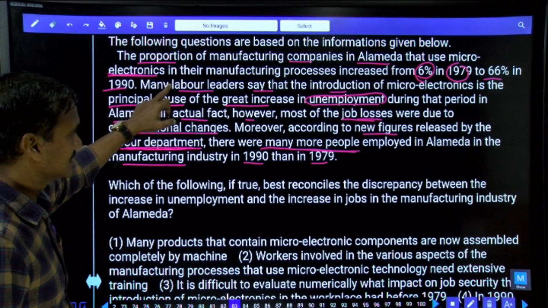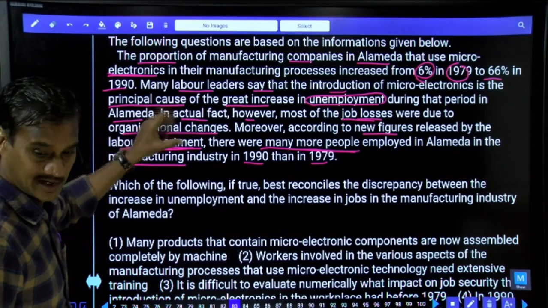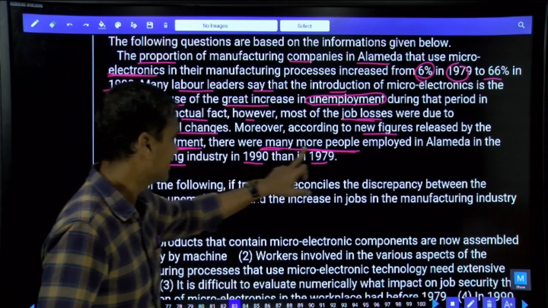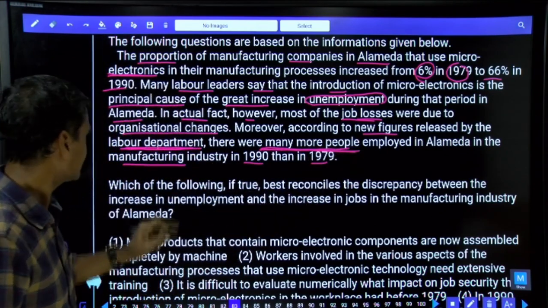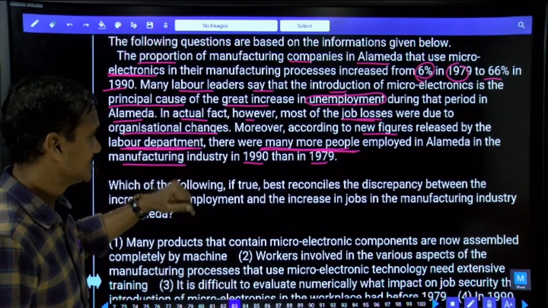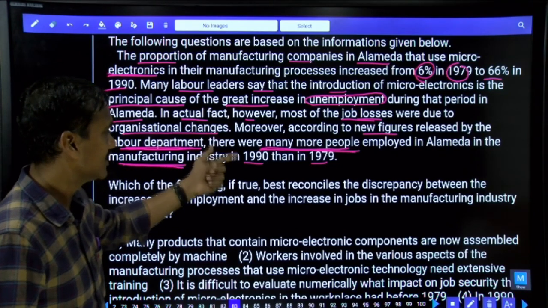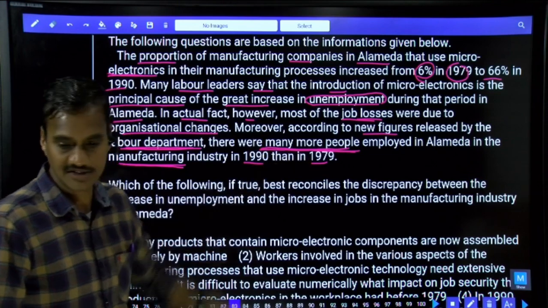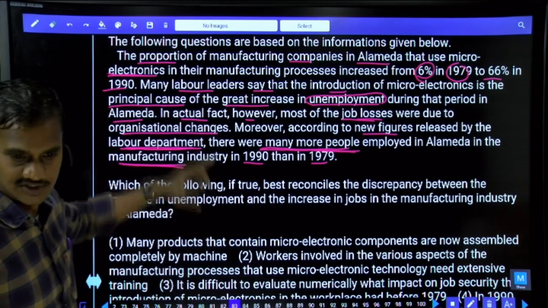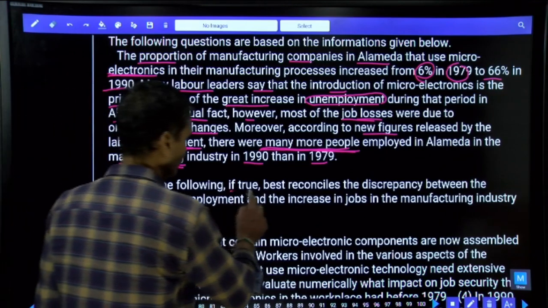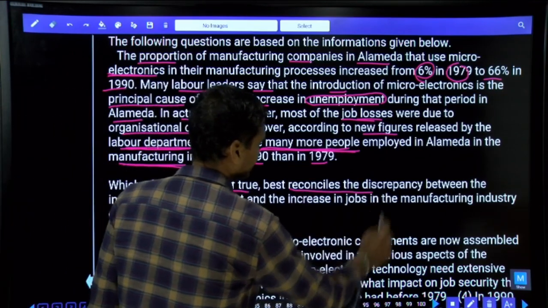Labor leaders said that most of these people were left unemployed, unemployment is increasing. But the recent data released by the Labor Department states that in the manufacturing industry more people were recruited in 1990 than in 1979. Whether these two are contradicting each other or not. Then coming to this, which of the following, if true, best reconciles the discrepancy?